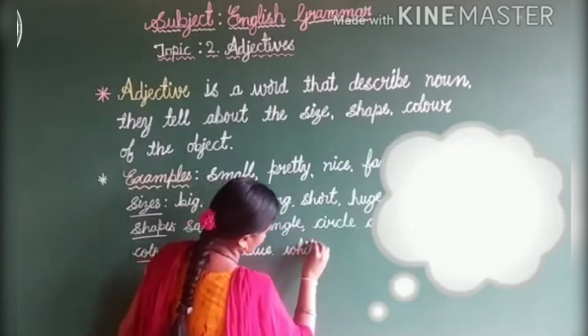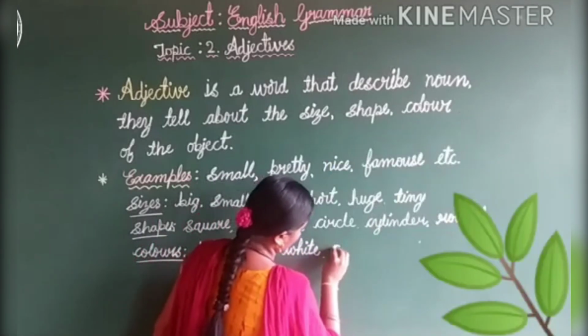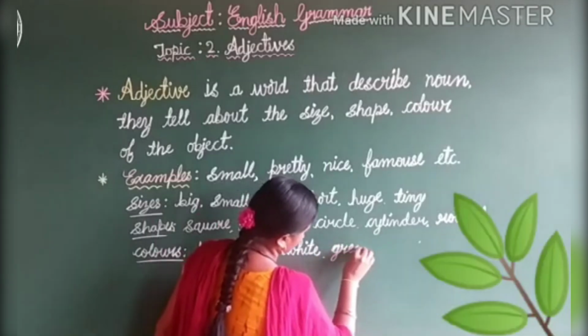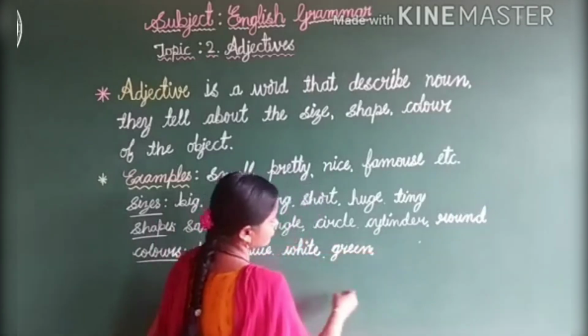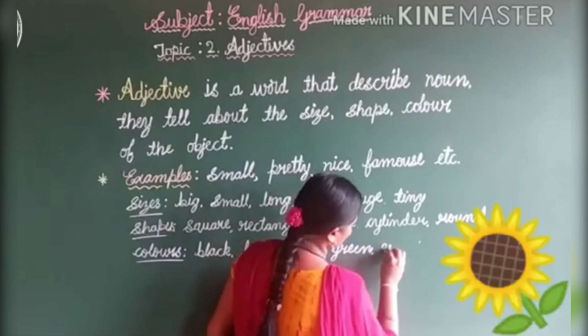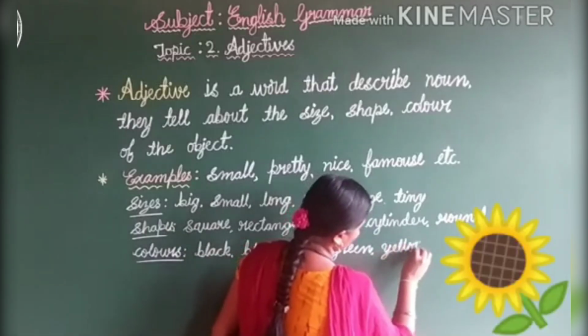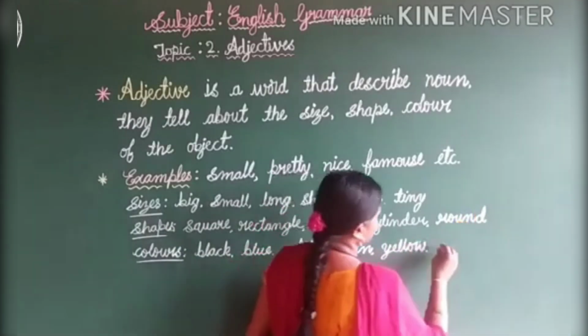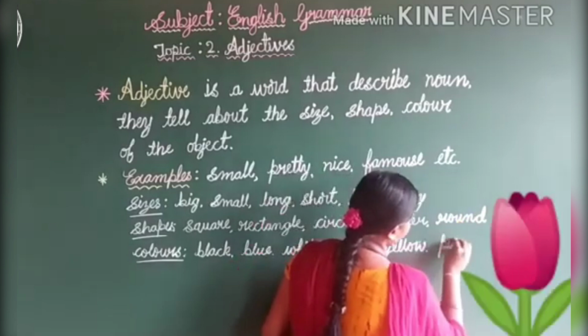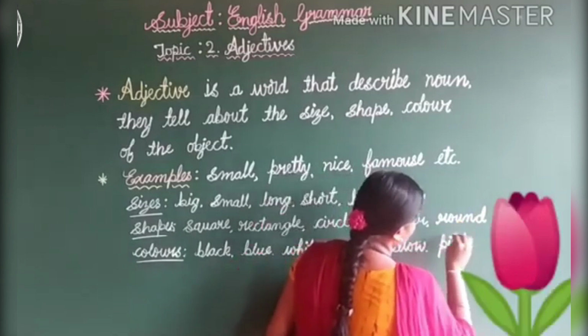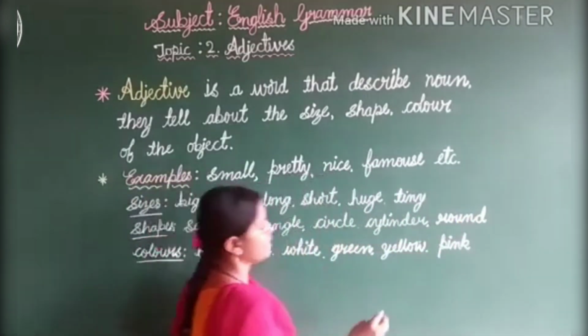W-H-I-T-E. White. G-R-E-E-N. Green. Y-E-L-L-O-W. Yellow. P-I-N-K. Pink. And etc.